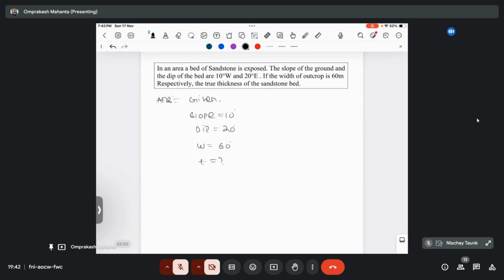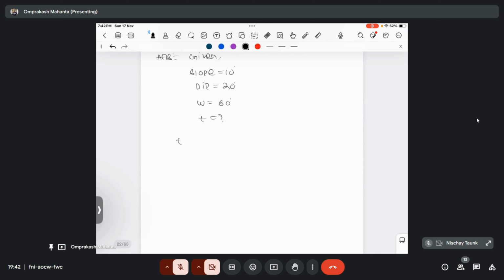So if they are in opposite directions, then what will be the formula? If they are dipping in opposite direction, it is slope plus dip. T equal to W sin (slope plus dip). If they are dipping in opposite direction, then that will become their sum.